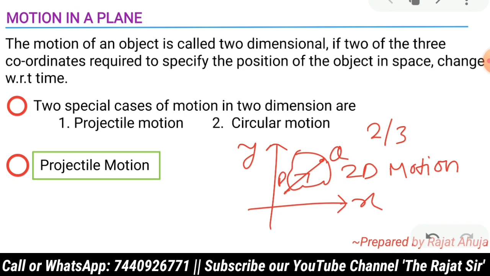And in this chapter, there are two special cases of motion in two dimensions. One is called projectile motion and the other is called circular motion. And today our main focus is on projectile motion. So we'll start from projectile motion.